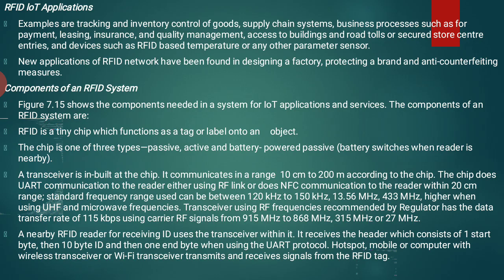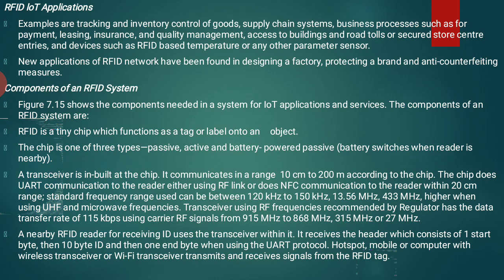A transceiver using RF frequency recommended by the regulator has a data transfer rate of 115 kbps using carrier RF signals from 915 MHz to 868 MHz, 315 MHz or 27 MHz.